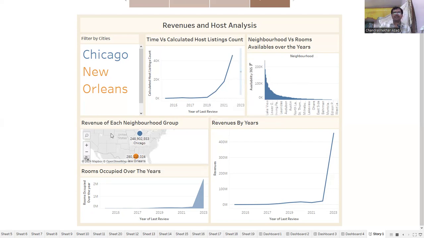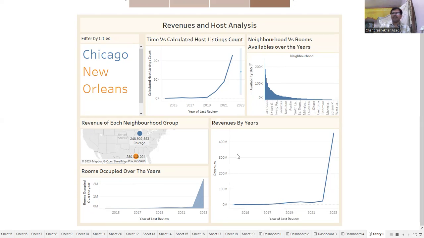If we talk about the revenue contribution, then Chicago city contributes about 248 billion, and New Orleans contributes 280 billion. So here New Orleans contributes most of the revenue compared to the city of Chicago. If we talk about the availability over the years, then Lakeview has most of the rooms available over the year, Lower Garden, and these are the locations where the rooms are available throughout the year.